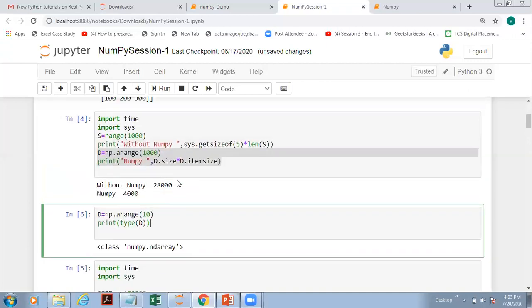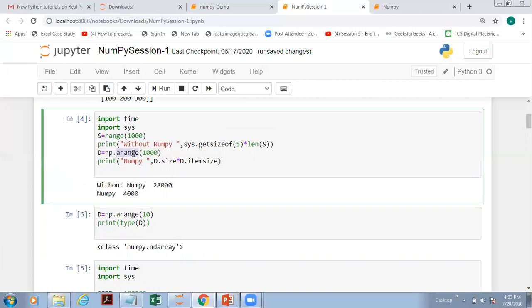Got it? Here I am explaining the difference between the range and arange methods. The range method returns the range object, and the arange method will actually return an ndarray itself with the specific set of elements. So this is directly usable. I can directly go ahead and use this data. So now what I'm trying to say is, using range, whatever data we had obtained, we tried to calculate its size. And using the arange method, we are applying 1000 over here. What do you see here? D.size when you apply. This I will be explaining with NumPy arrays. We can use the size attribute to calculate the size of the array.